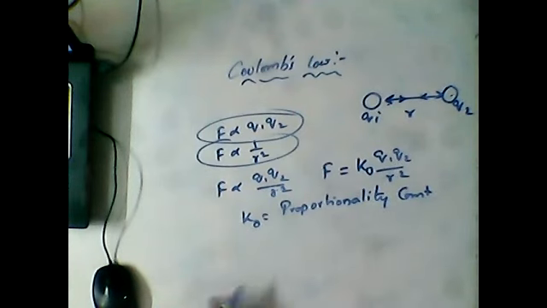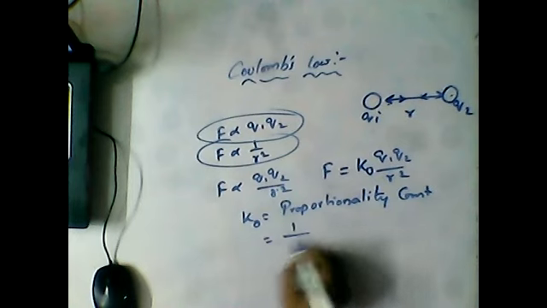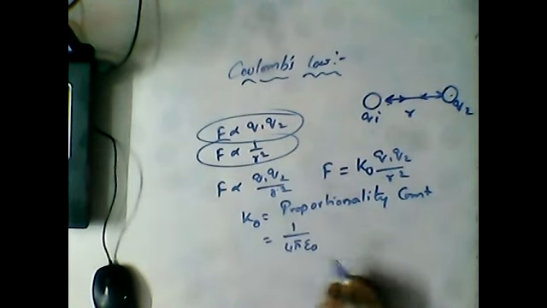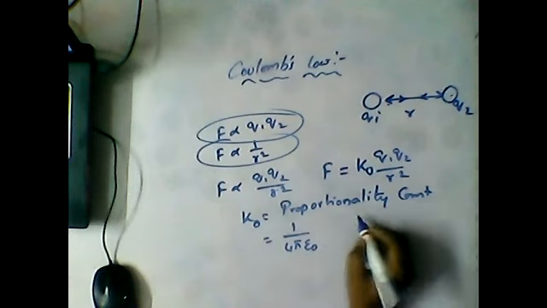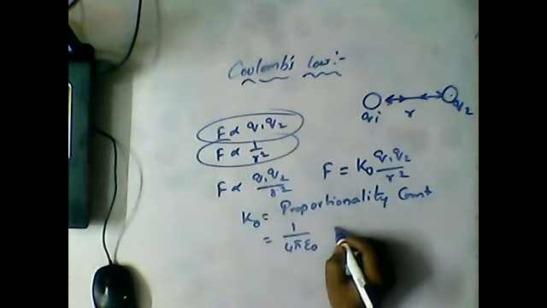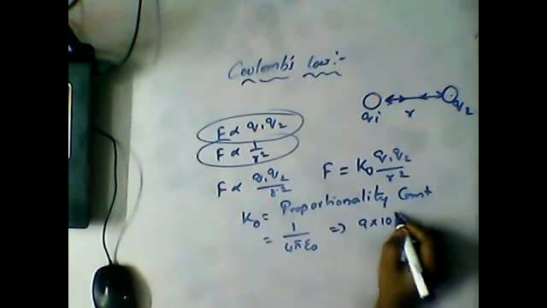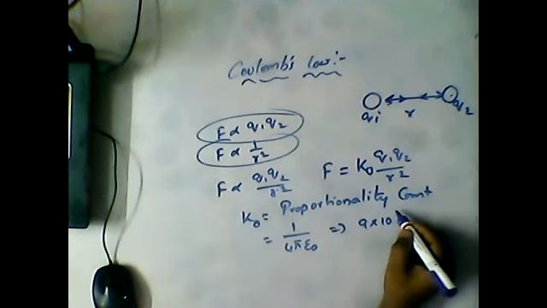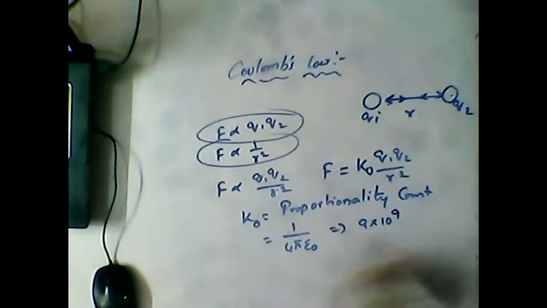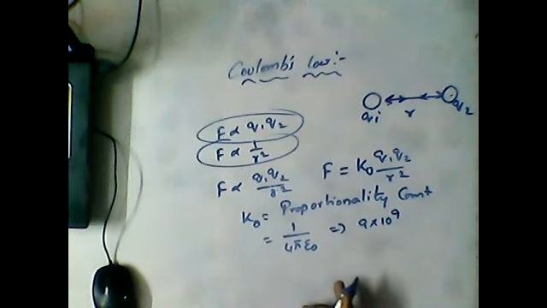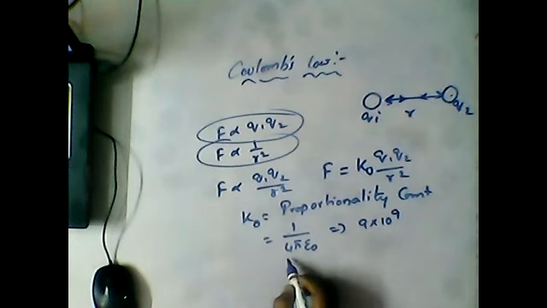Proportionality constant, and its value is equal to 1 by 4 pi epsilon. This value, 1 by 4 pi epsilon, is equal to 9 into 10 power 9. Here epsilon is there.